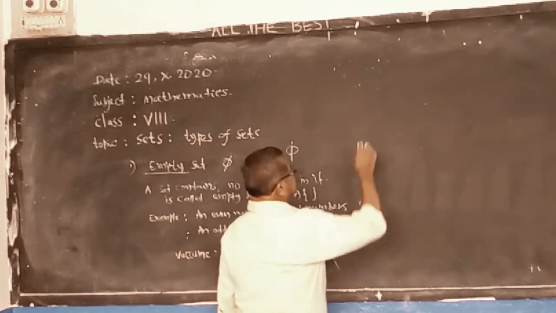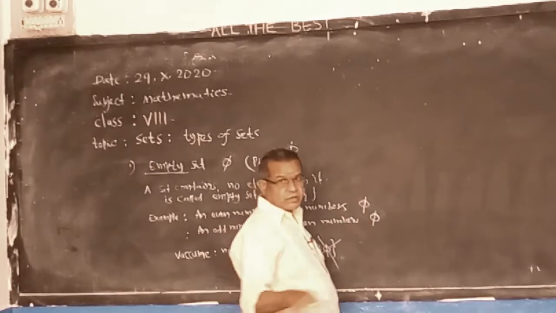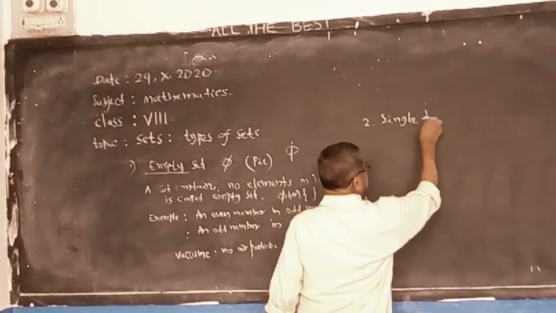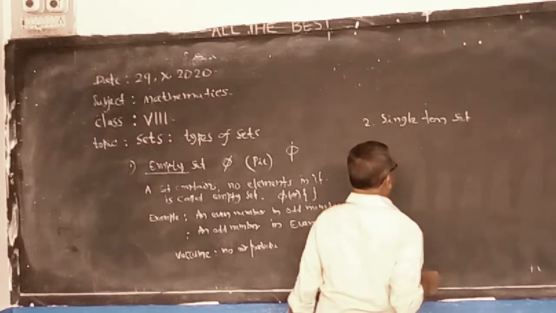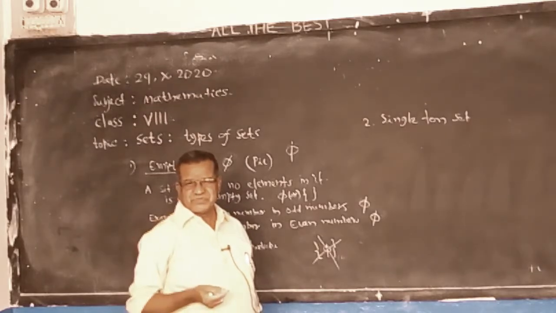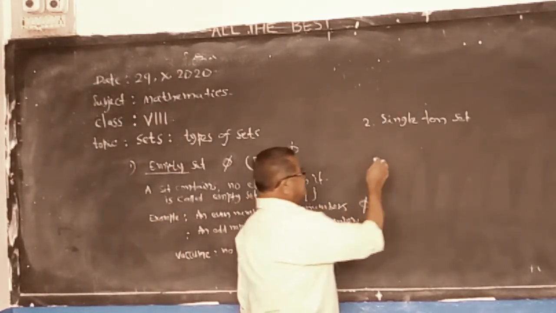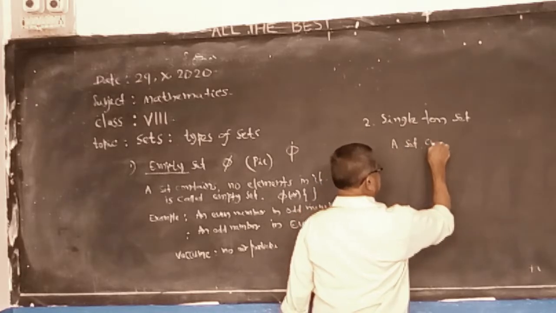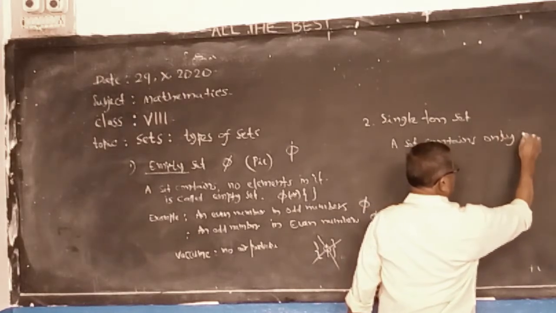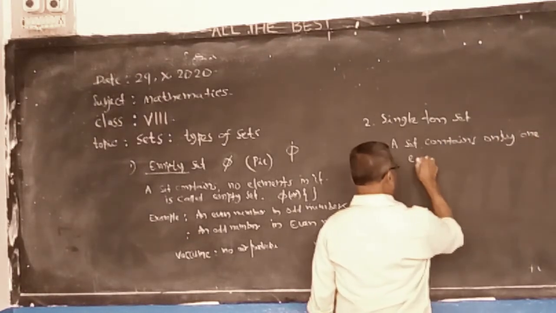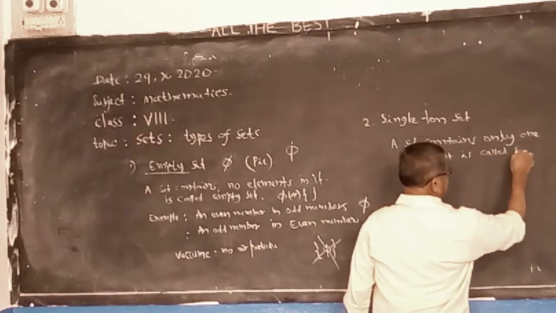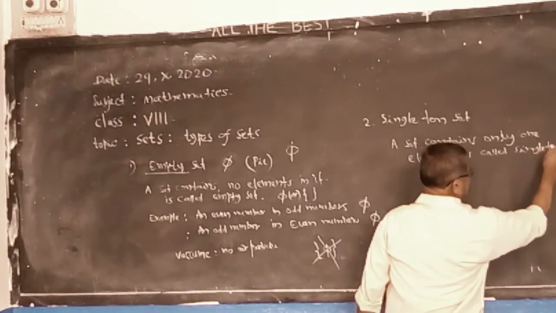Second, singleton set. Singleton means here only one element. A set that contains only one element is called a singleton set.